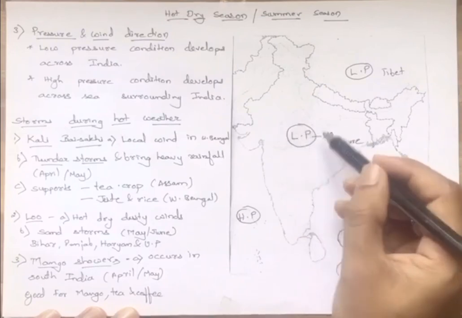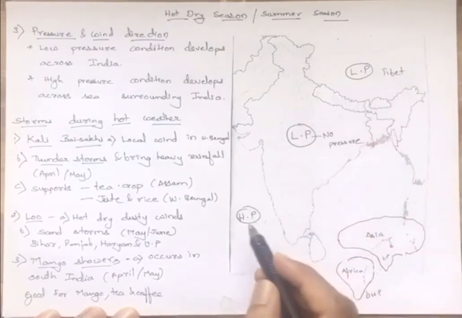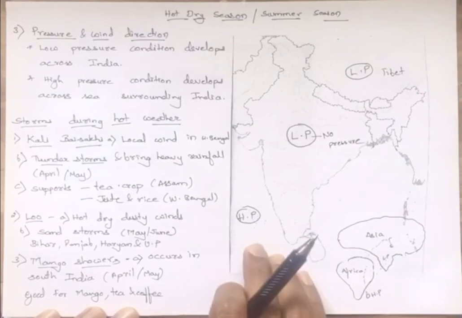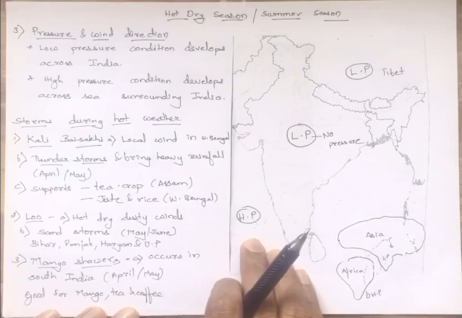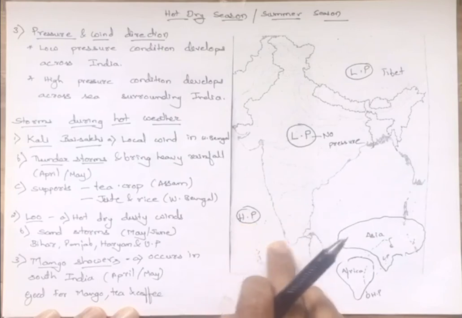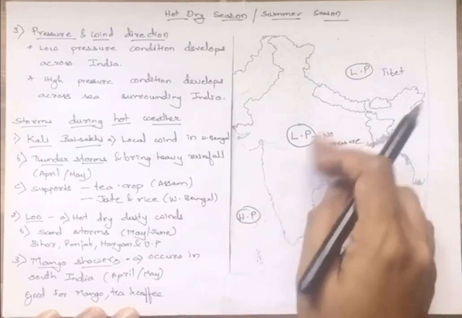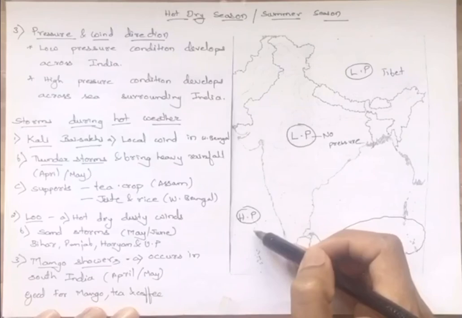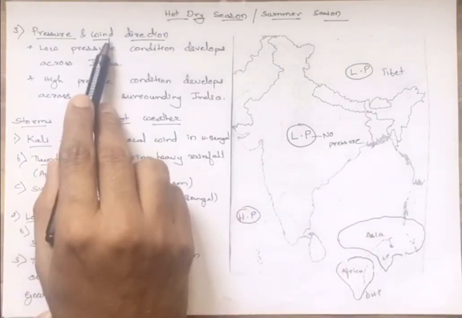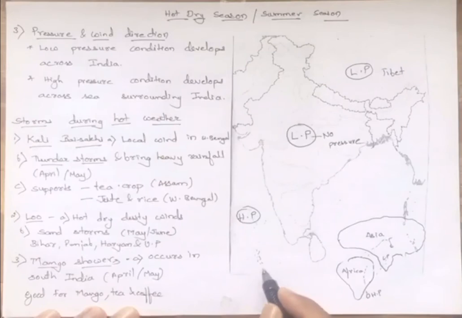So we have low pressure across the landmass, whereas on a water body the water surface is cold, the air above it is cold, so it doesn't expand, doesn't become lighter, and doesn't go up, creating high pressure on the water body. So these kinds of pressures we see across land and water body. About wind direction, you need to remember that wind direction changes. Now suppose this is the earth, right? Now these pressure conditions are responsible for changing the wind directions.